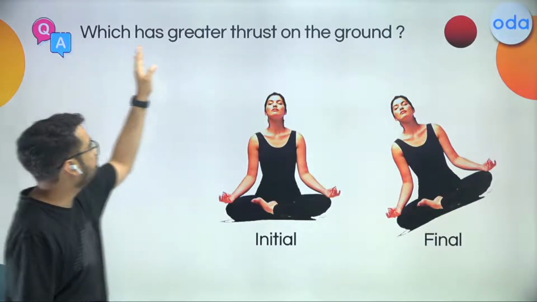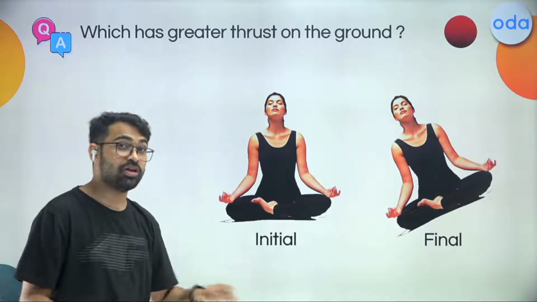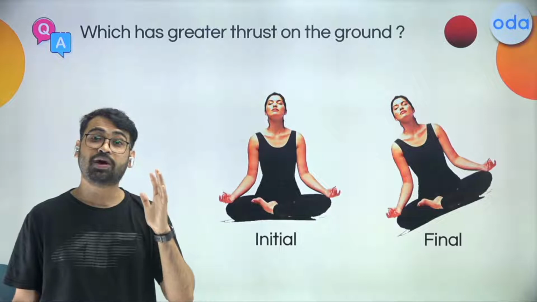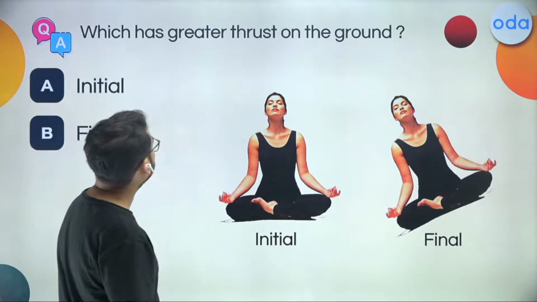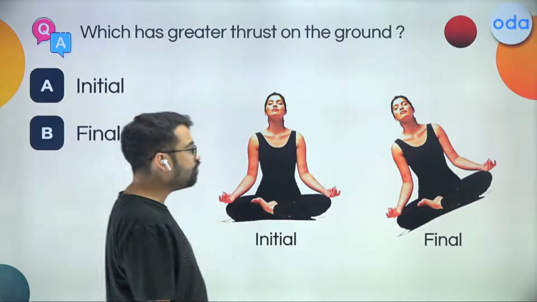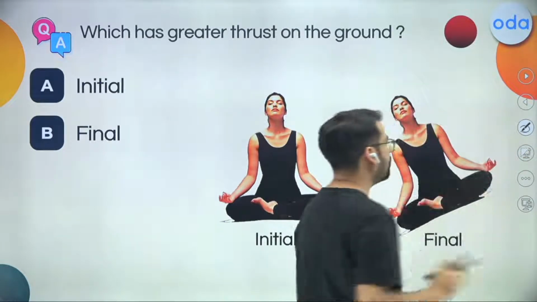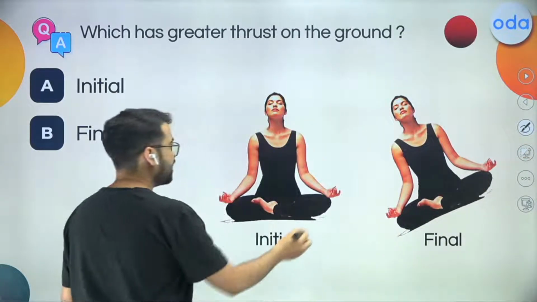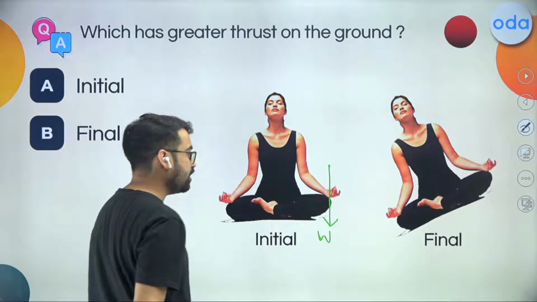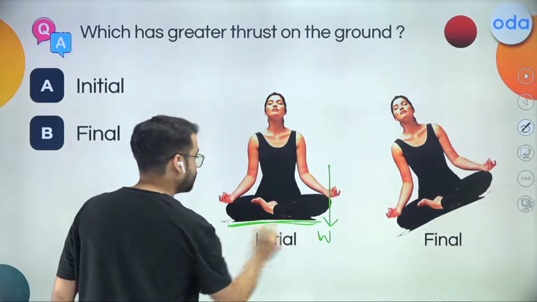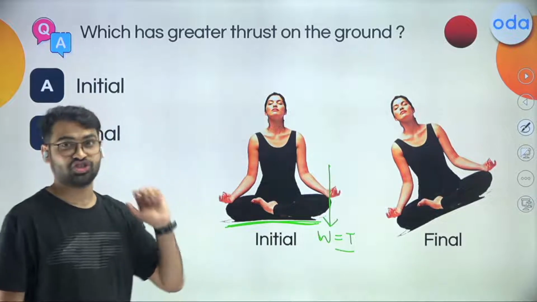Now, what does it say? It says which has greater thrust on the ground. You're asked about thrust. Remember, you're not talking about pressure, you're talking about thrust. And what are the options over here? It says initial and final. So let me remember what exactly was thrust. If I talk about thrust, see, she is going to have some weight going downwards. This is the weight, and she is on a plane position.